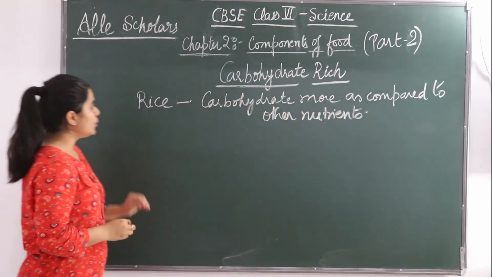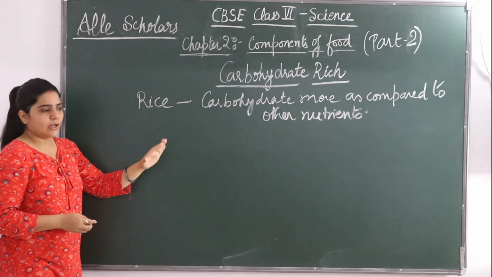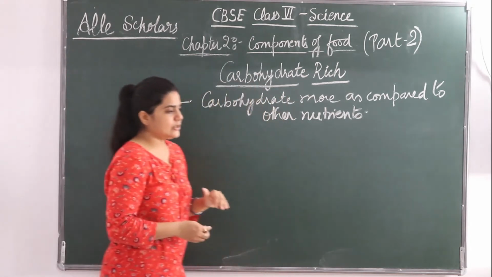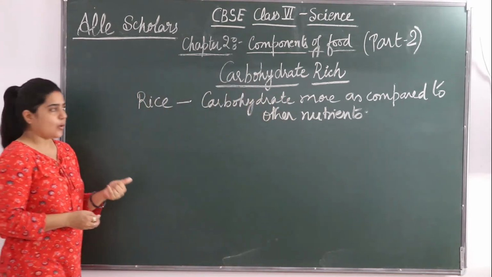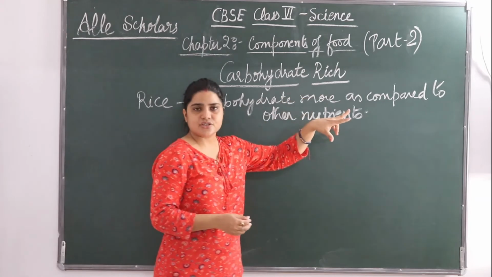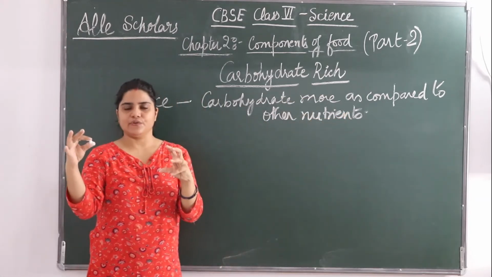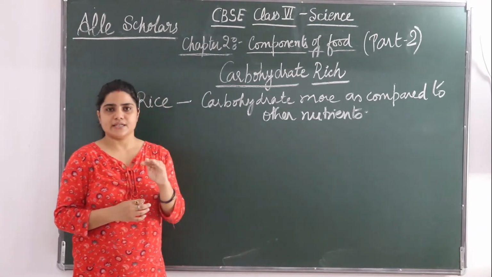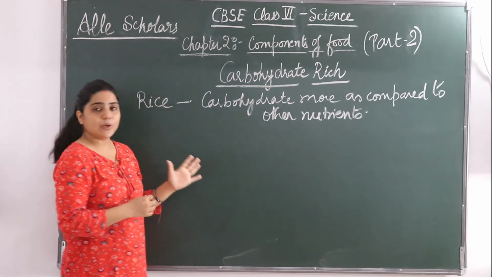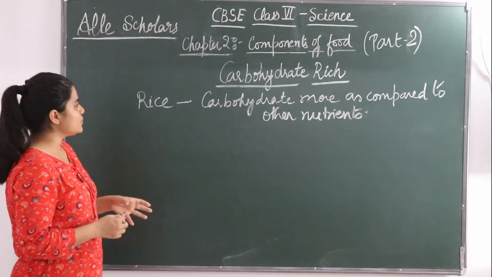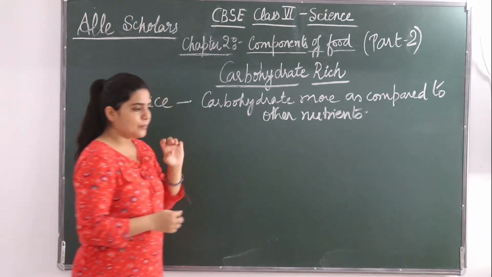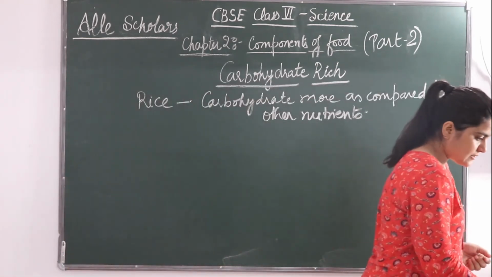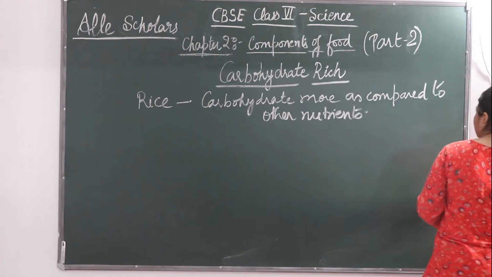Okay, so such type of food which is having carbohydrate more as compared to other nutrients, such food we call as carbohydrate rich. क्योंकि इसमें बहुत सारे nutrients हैं, but जो amount है, जो quantity है carbohydrate की as a nutrient वो higher है as compared to other nutrients. So ऐसे food items को हम बोलेंगे carbohydrate rich. Okay. Next we will see about dietary fibers.